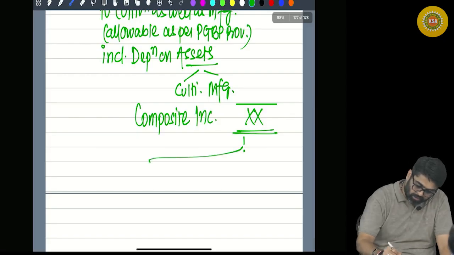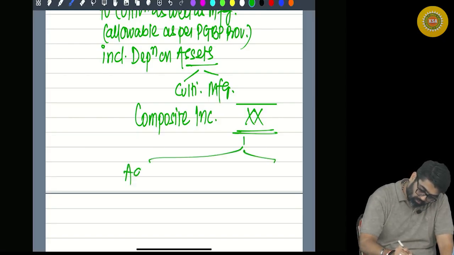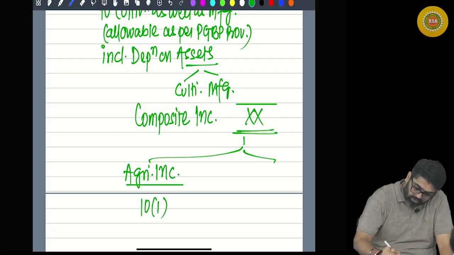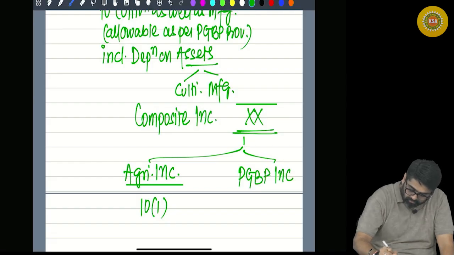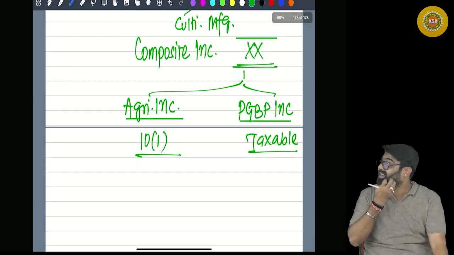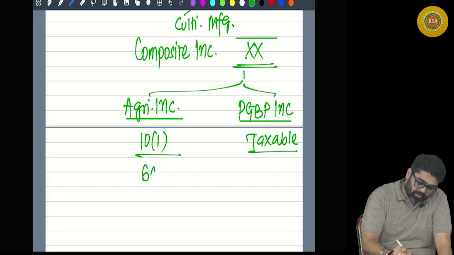Out of this profit, some profit will be my agricultural income, fully exempt, and some profit will be my PGBP income, fully taxable. So out of this, how much will be agriculture and how much will be PGBP?